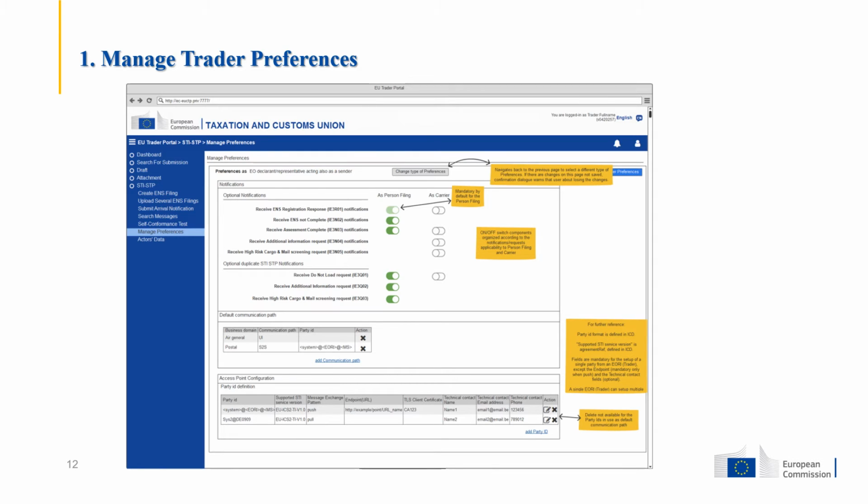If an economic operator acts as a carrier, it should enable those notifications and create a system-to-system default communication path with the party ID of the sender of the messages, the party ID of their ITSP. Apart from the RCT campaign, the users can also create a user-to-system default communication path in order to receive messages directly from EUCTP.